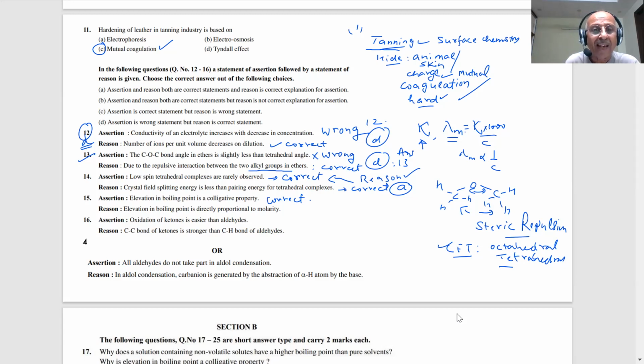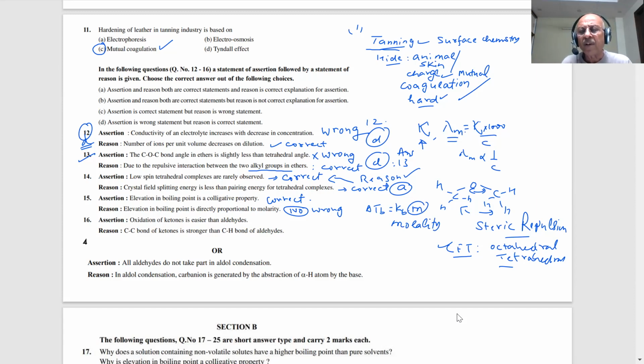Okay, that is good. Elevation in boiling point is directly proportional to molarity. Is that the correct statement, students? No, sir. What is it? It is proportional to molality. Then it is wrong. Delta Tb is equal to Kb into m, students. m is molality. Look, there are small differences only.